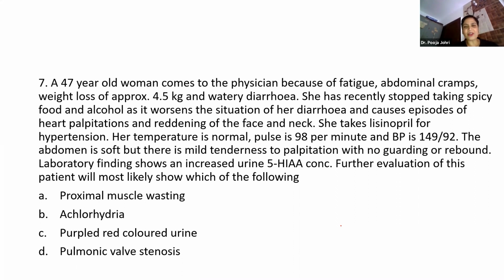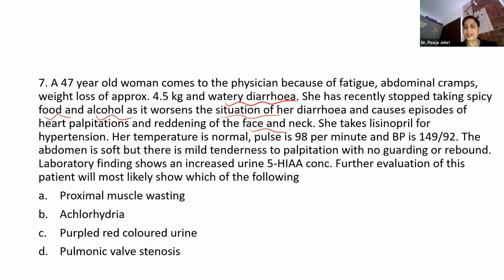A 47-year-old woman comes to the physician because of fatigue, weight loss of approximately 4.5 kgs and watery diarrhea. She has recently stopped taking spicy food and alcohol, because if she takes alcohol and spicy food, it again worsens her diarrhea, and it leads to palpitation of the heart, and there is redness of the face and neck.